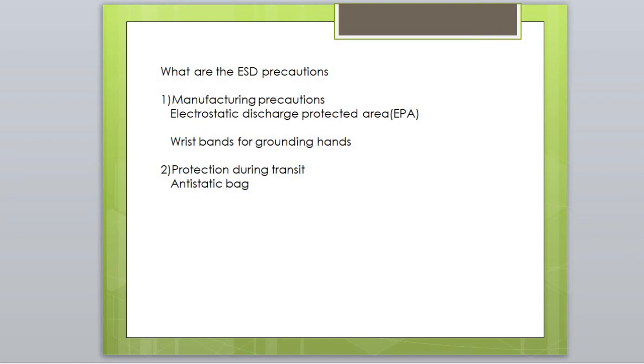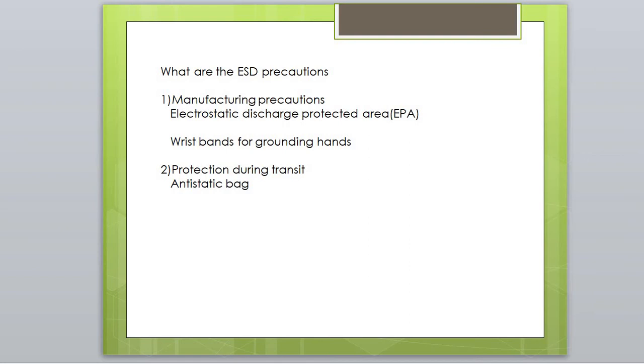Now we will discuss what are the ESD precautions that have to be made. That means how we can protect our electronic equipment, devices and components from electrostatic discharge. In that we have to consider two aspects. One is precautions during the manufacturing process and another one is electrostatic discharge protection during transit. We will discuss it one by one.